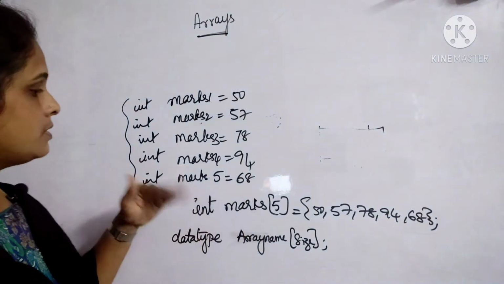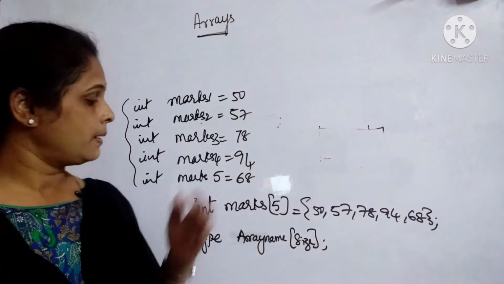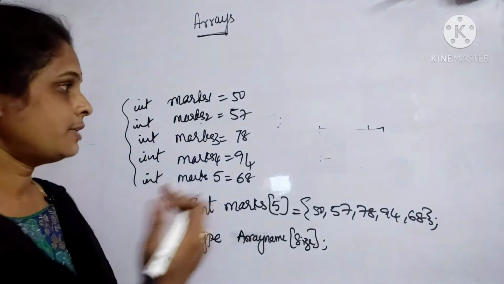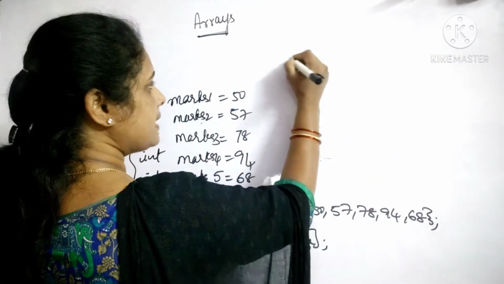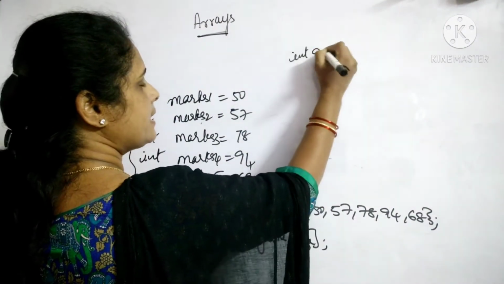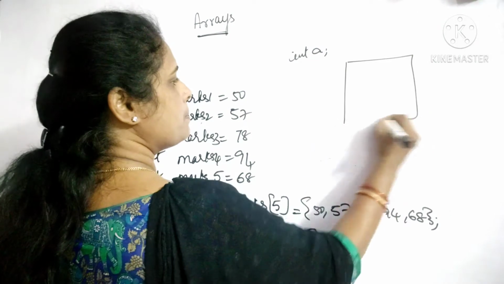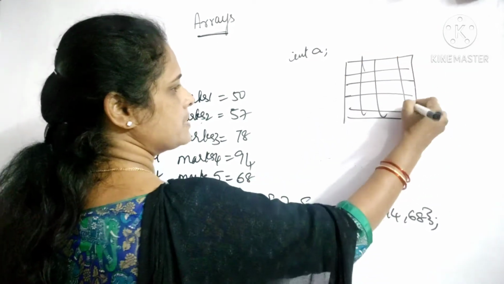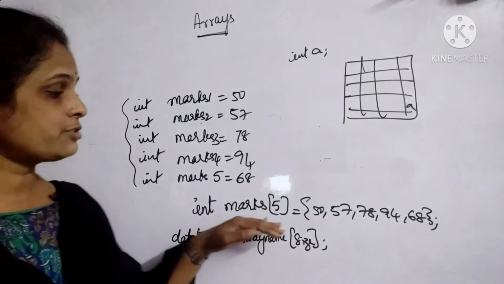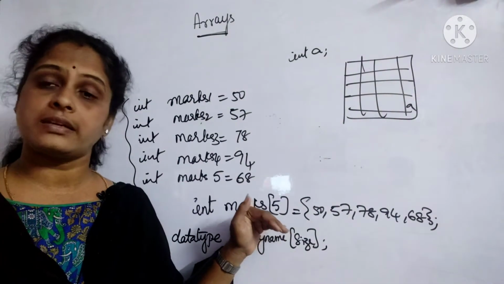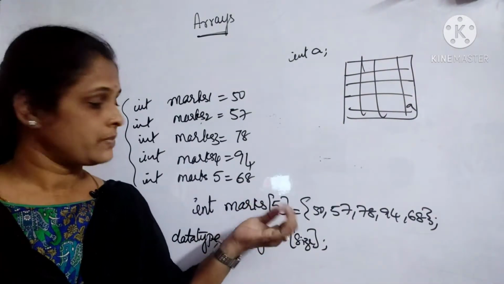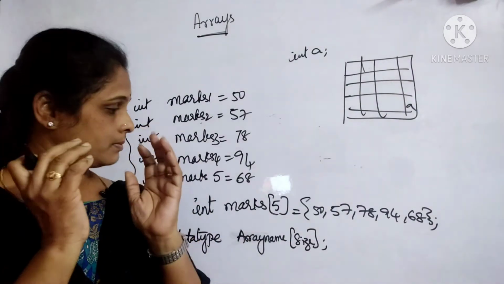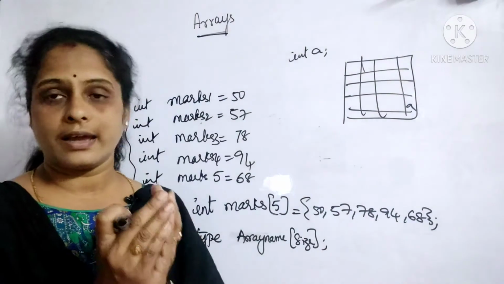Moving on further, how is this represented inside the memory? For example, if I have only a single element, int a, then this a may settle into the memory somewhere randomly. But we are talking about arrays, and there are certain advantages of arrays as well. What is an array? An array is a collection of similar data elements.